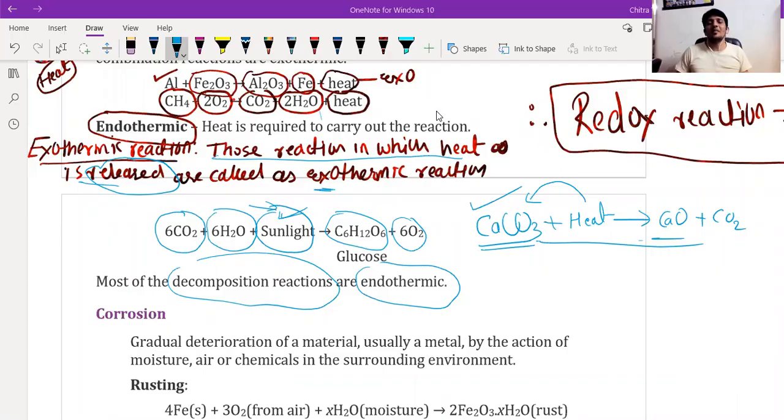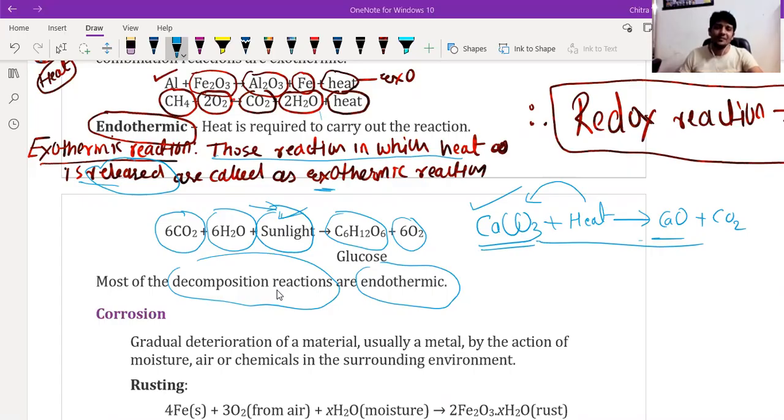If we take the example of methane gas, that biogas we are burning, or at home we light it with the help of a lighter. So to initiate the reaction, only heat energy is required. So we can't say the heat energy is absorbed during the reaction. It is only to initiate the process.